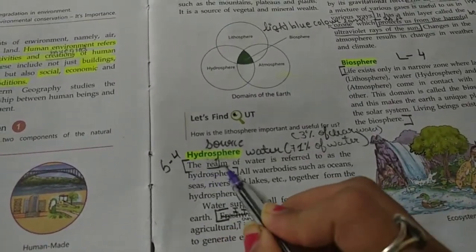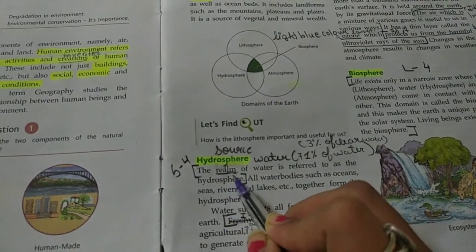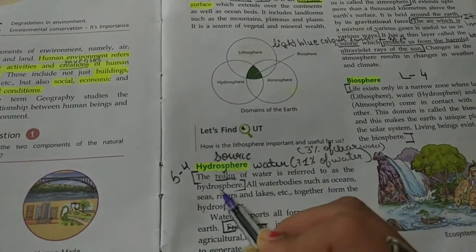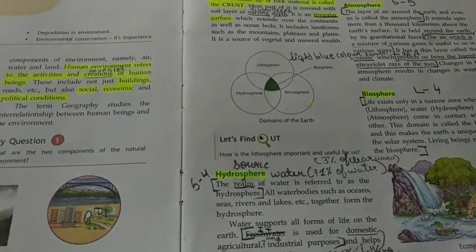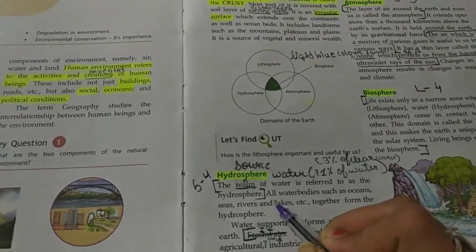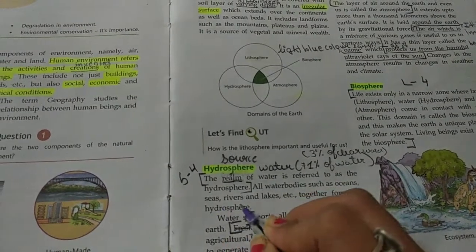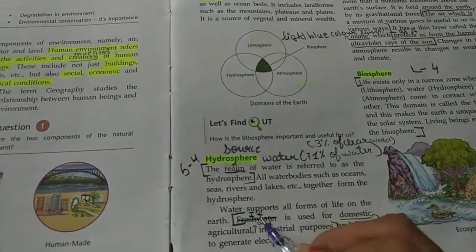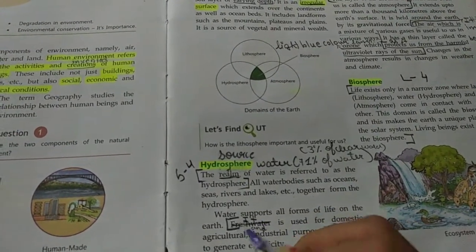Now, the realm of water. Realm means what, students? Source. The source of water is referred to as the hydrosphere, means where we get the water, that particular surface is known as hydrosphere. All water bodies such as oceans, seas, rivers and lakes, etc. together form the hydrosphere. Water supports all forms of land life on the earth.